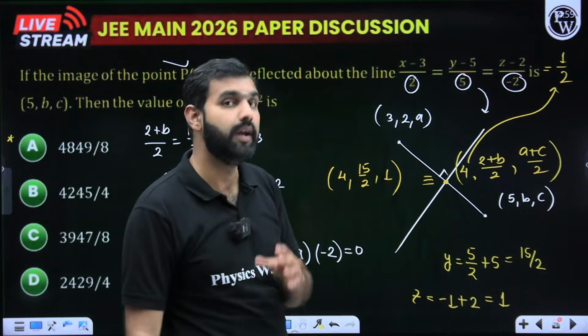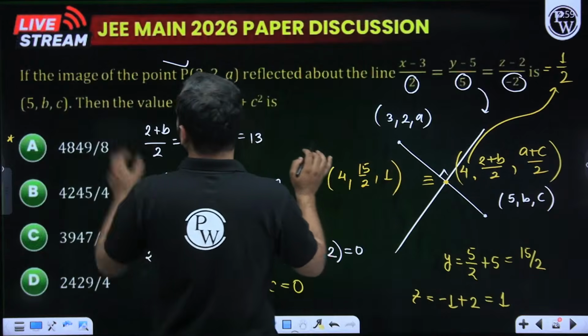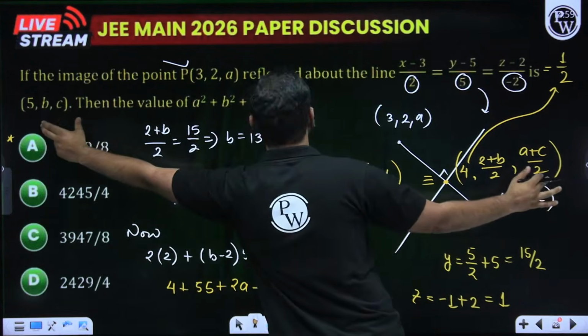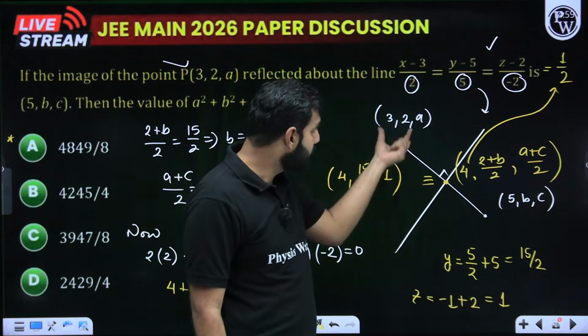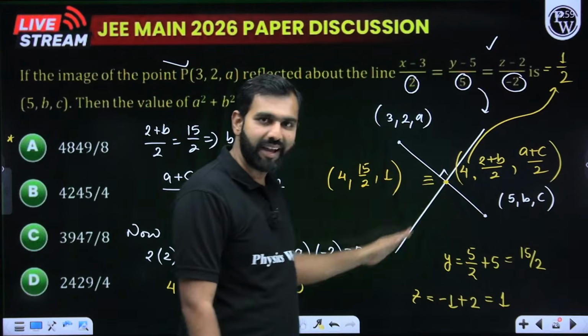What do I mean by applying things logically? I'll say here that see, 3, 2, A is a point, and this is having its mirror image 5 comma b comma c in this line. Great. So this is that line. So we know that the midpoint of 3 comma 2 comma a and 5 comma b comma c must lie on this line.